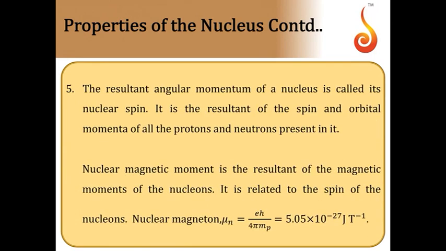Then the resultant angular momentum of the nucleus is called its nuclear spin. It is the resultant of the spin angular momentum and orbital angular momentum of all the protons and neutrons present in it.